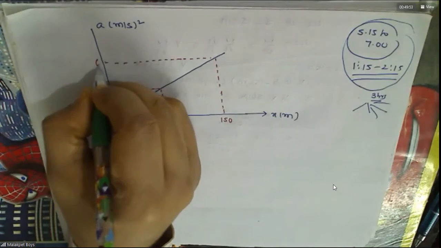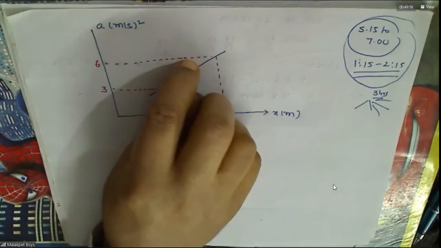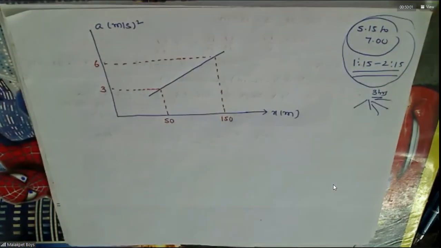You need to draw this graph. See, this is a straight line only. It may look a little bit inclined, but don't think that, because I am not drawing to scale now.